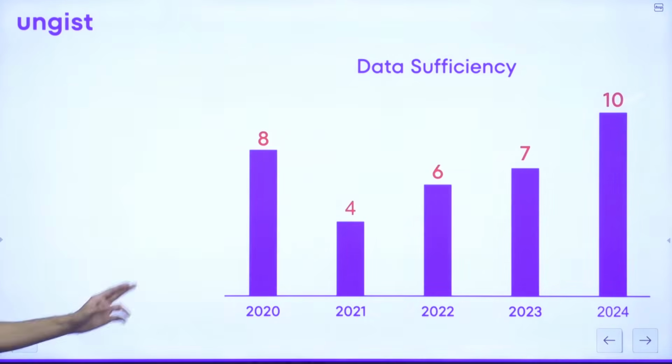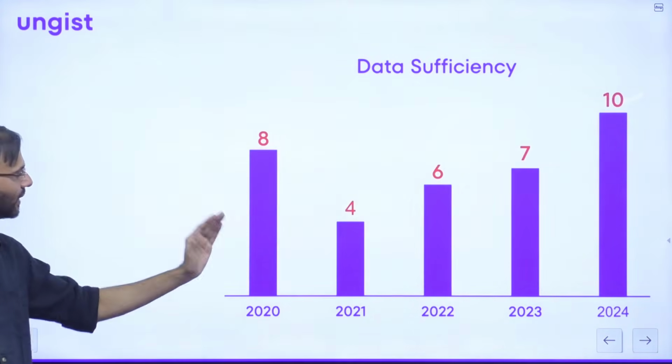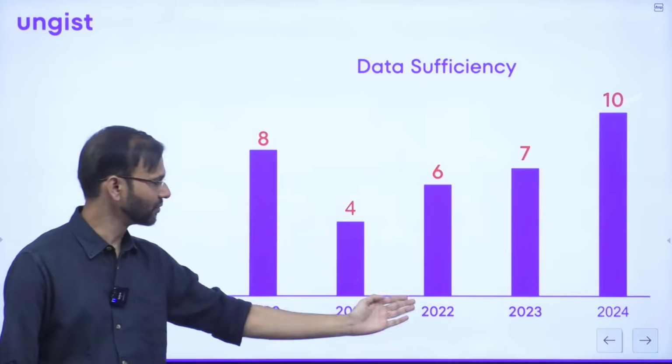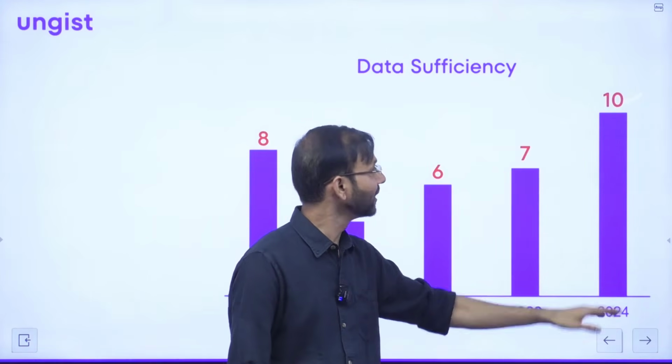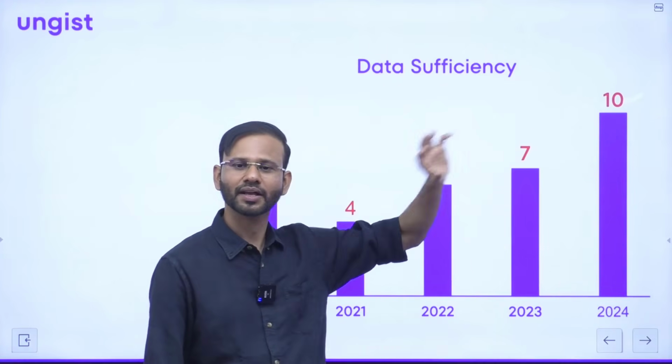So guys, in 2020, they have asked 8 questions. In 21, they have asked 4 questions. In 22, they have asked 6 questions. In 23, they have asked 7 questions. In 24, they have asked 10 questions.